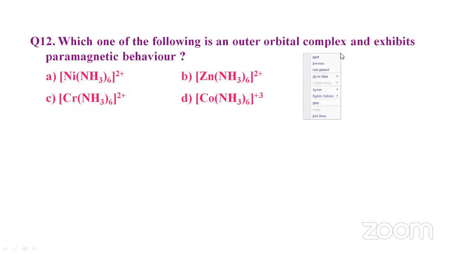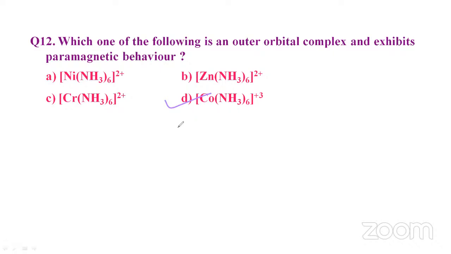Which one of the following is an outer orbital complex and exhibits paramagnetic behavior? The answer is D. That is Co(NH3)6 3+, hexaammine cobalt(III) ion.